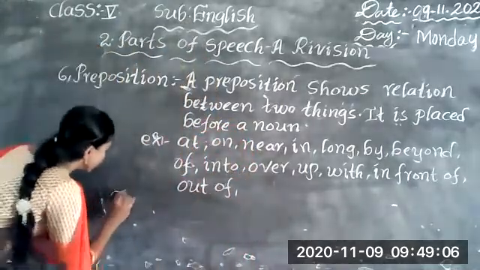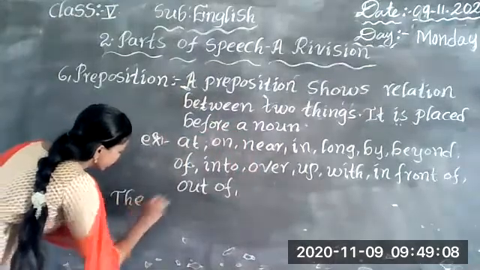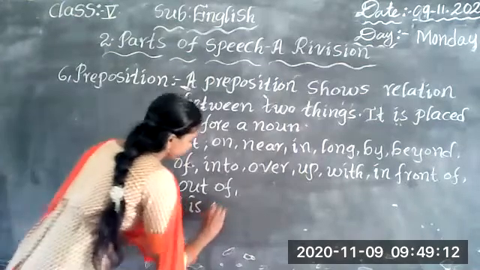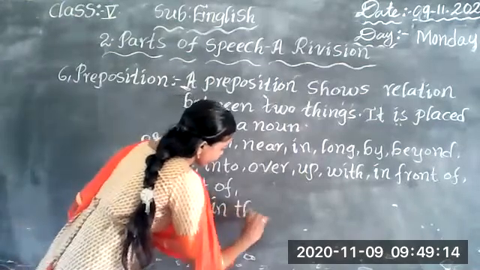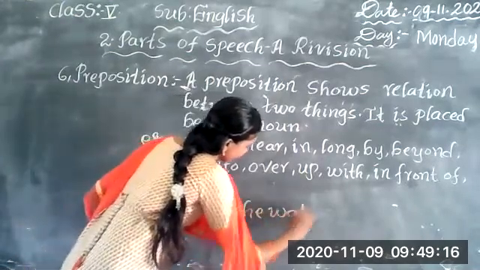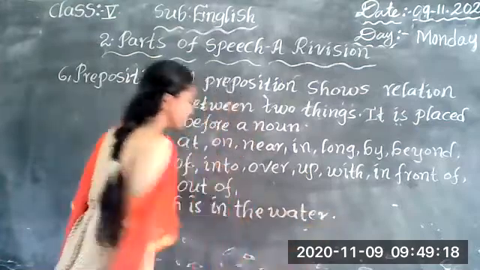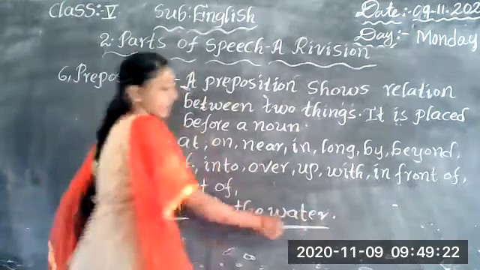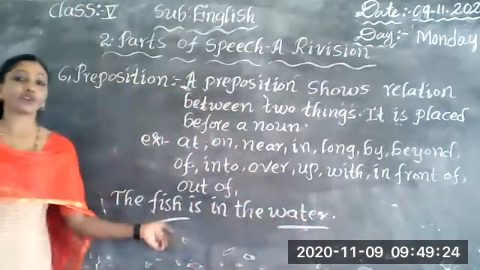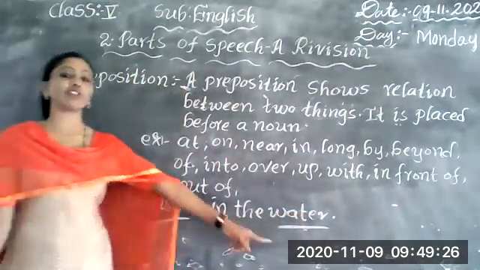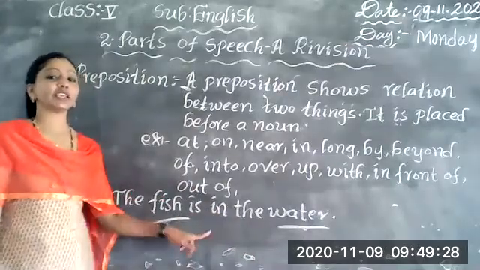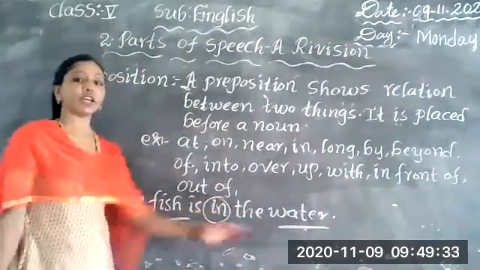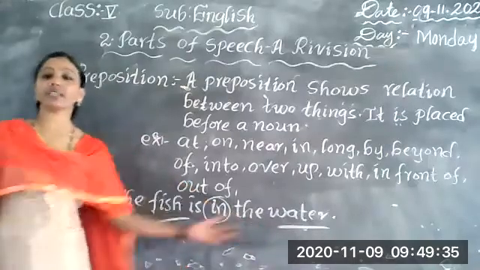The fish is in the water. So what is the relation between water and fish? Here two things, water and fish, are two different things. The fish is in the water. So it shows the relation between the water and fish.